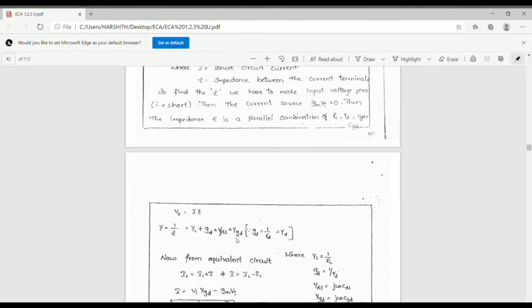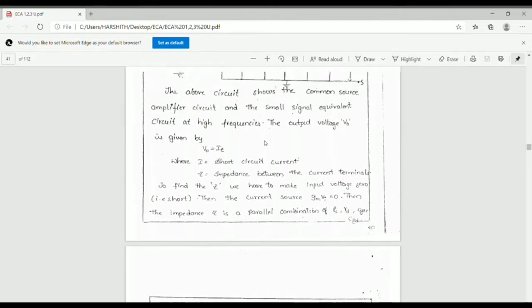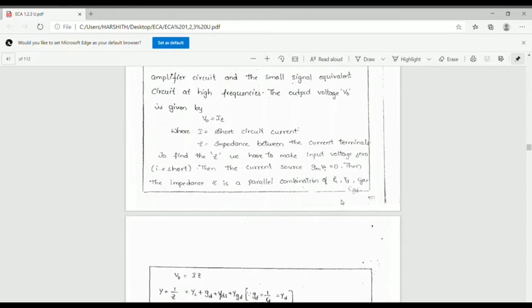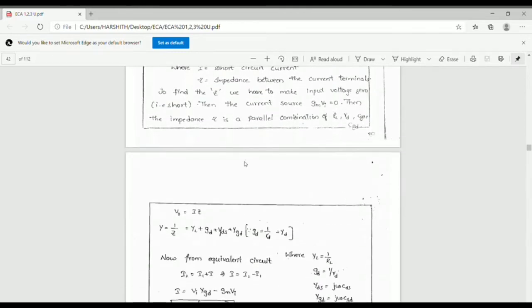In this circuit all are parallel, so that's why all are added. Admittance equals the reciprocal of resistance or impedance. So this is also written as Y equal to YL plus YDS plus GD plus YGD.